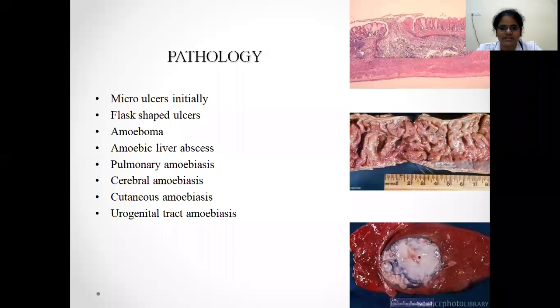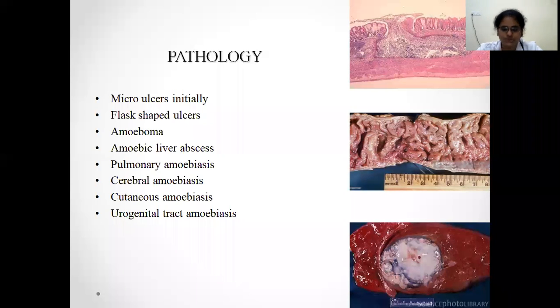The second picture shows the amoeboma, that is the exuberant growth of the granulation tissue. If at all we biopsy these amoebomas, you can see the trophozoites of Entamoeba histolytica. Here the differential diagnosis is carcinoma of the colon, which has to be differentiated based upon biopsy. The third picture is the amoebic liver abscess.